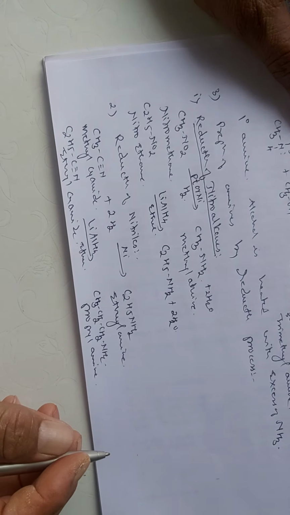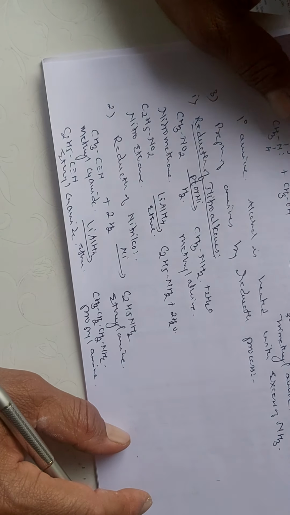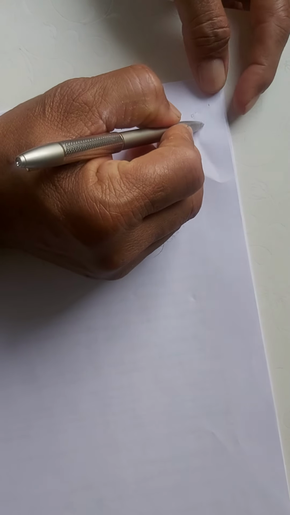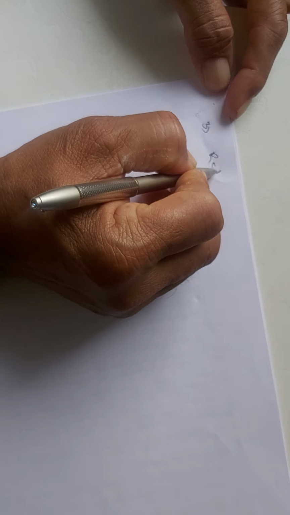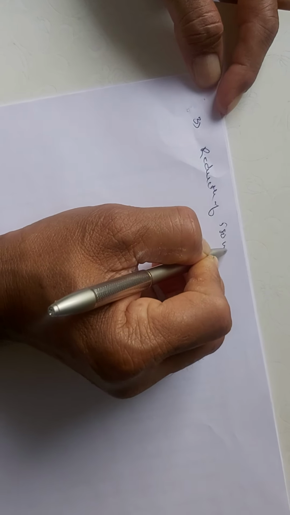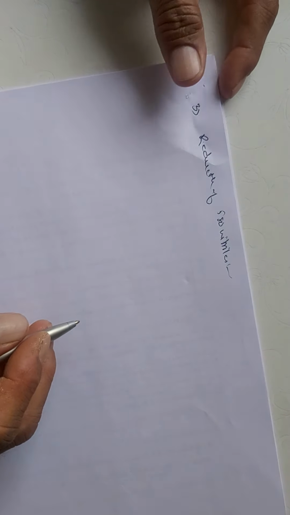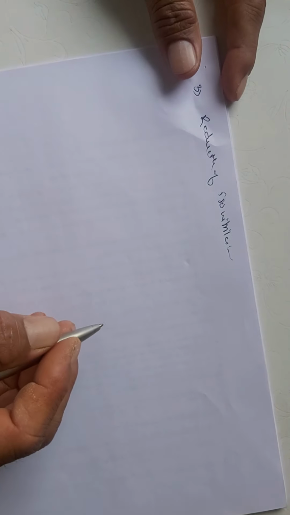So here we reduce different types of compounds like nitroalkanes, nitriles, and then the third, isonitriles. Reduction of isonitriles gives you the formation of secondary amines.